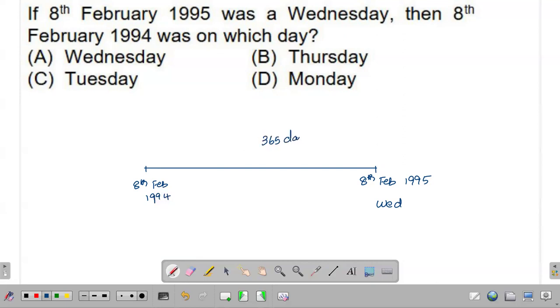365 days you are considering, and it is just one odd day. 1994 that you are considering is a non-leap year. Okay, so 365 days, so it is associated with one odd day. But here, since you are traveling backwards, you should be doing Wednesday minus 1. And I can see that the correct answer for this question will be Tuesday. So 8th February 1994 happened on a Tuesday based on the condition given. All right. So like this, you will be using this logic for solving problems.